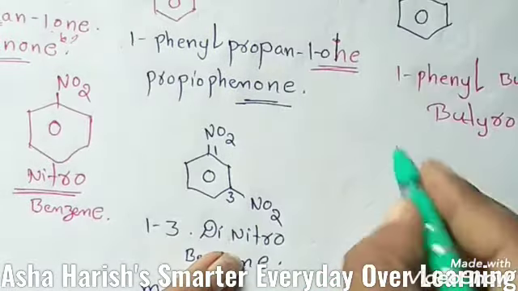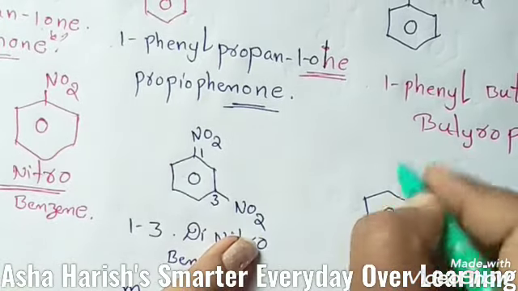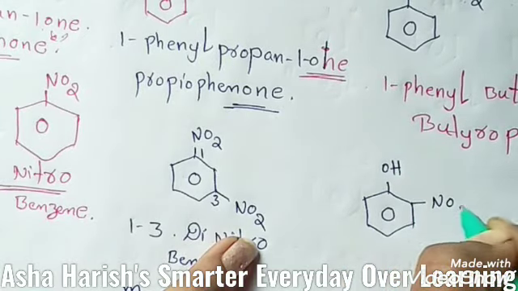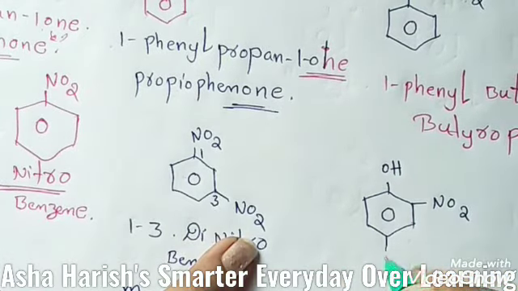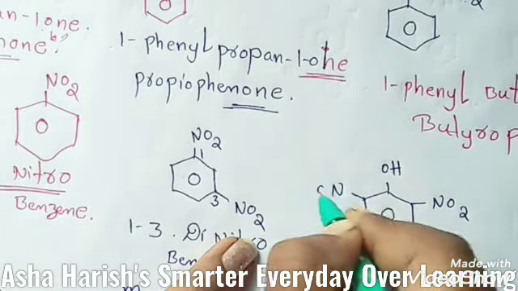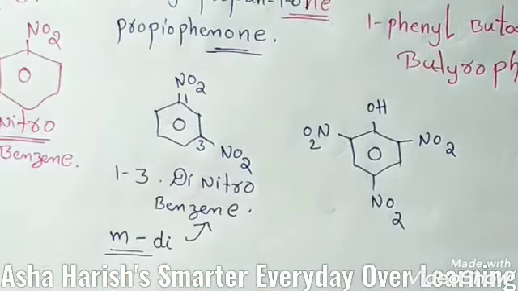Okay, and in the next example, to this benzene ring an OH group is located, and here one NO2 is located, and here also another NO2 is located, here also NO2 is located, nitro groups are located. So this is the structure.